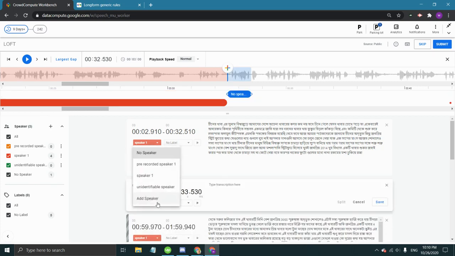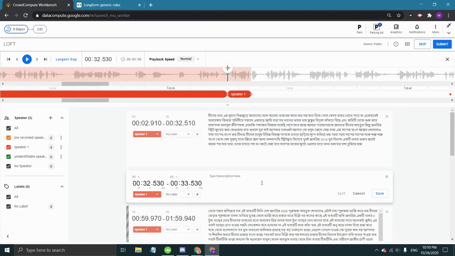So this speaker turn will be attributed to speaker 1, and we'll adjust speaker turn for as long as it's needed and type the transcription.